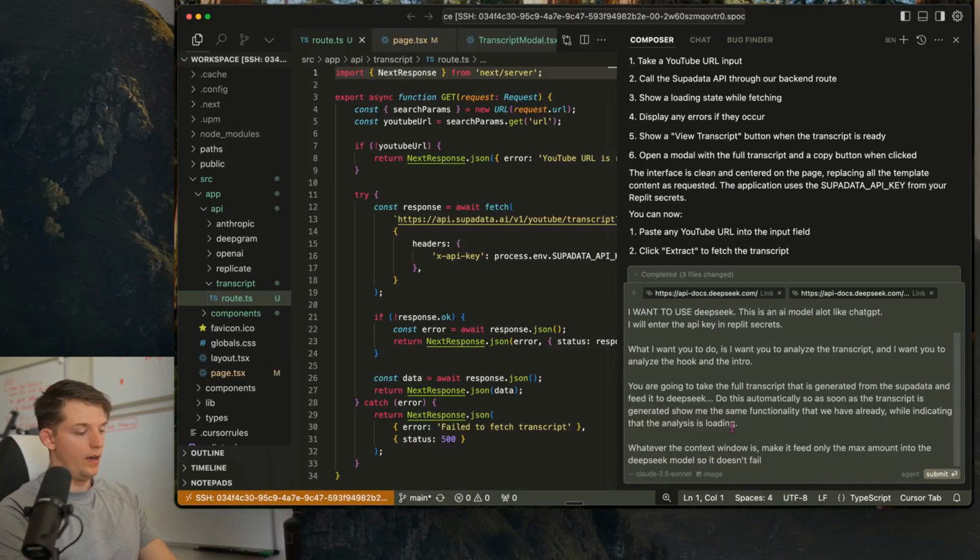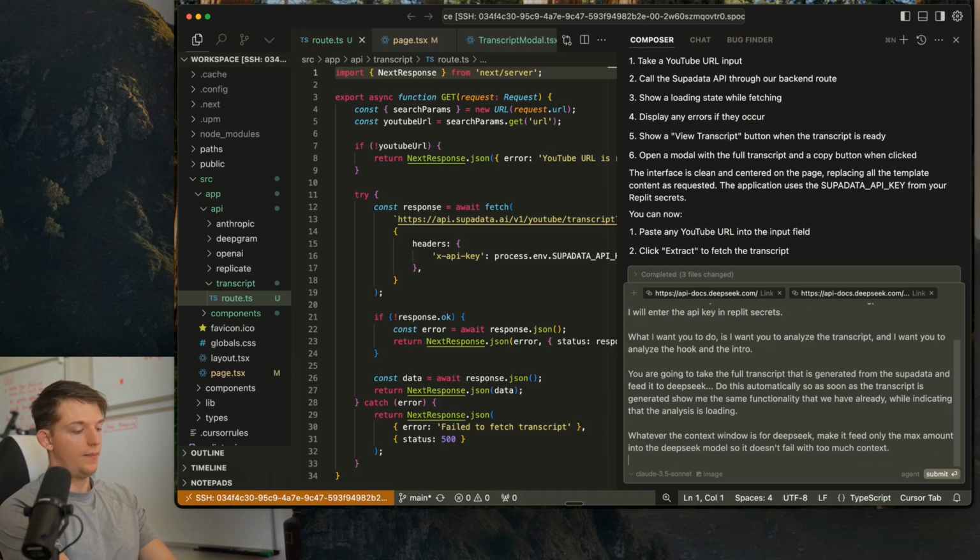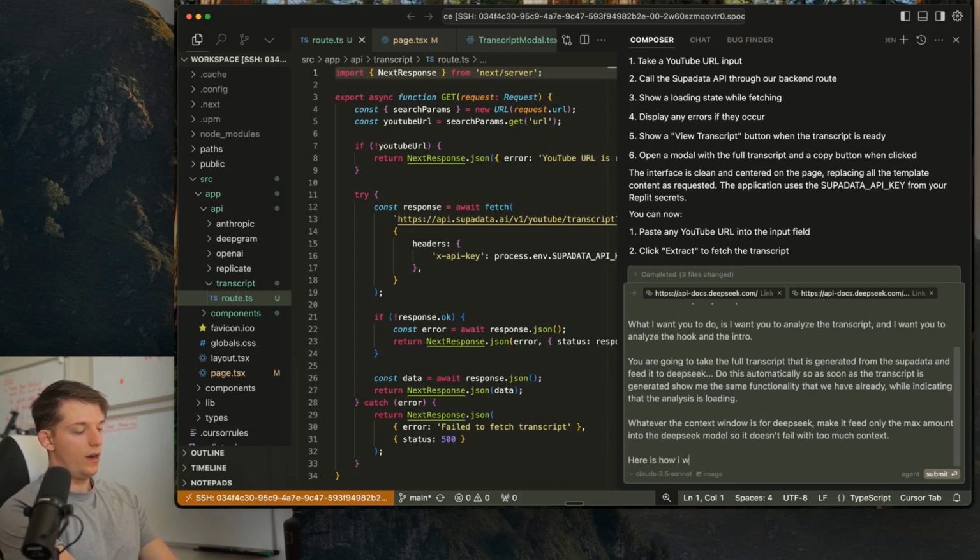Whatever the context window is for Deepseek, make it feed only the max amount into the Deepseek model so it doesn't fail with too much context. Okay, here is how I want you to analyze this transcript.